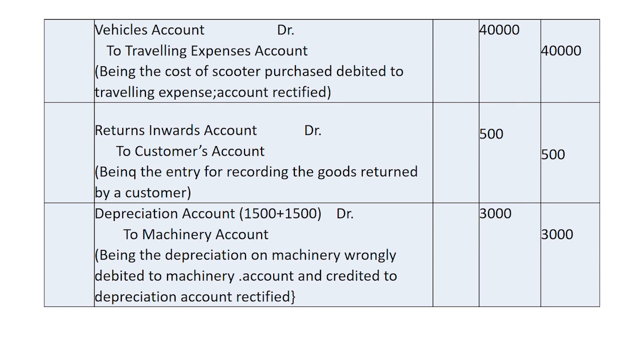As we have given wrong entries on both the sides, the effect will be double. So 1,500 for removing the wrong debit given in the machinery account and 1,500 to provide for the depreciation on the particular asset. So depreciation account shall be debited with rupees 3,000 and machinery account shall be credited with rupees 3,000.